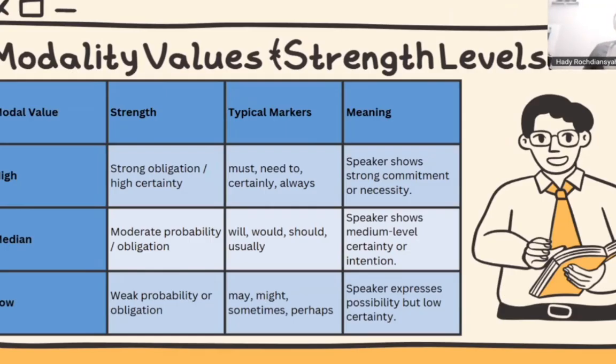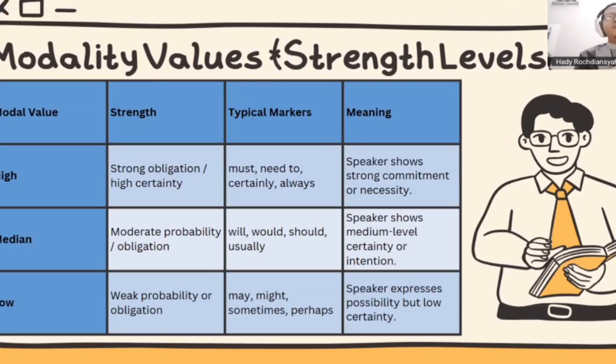The meaning is that the speaker shows strong commitment or necessity. When I say you must come on time, not late, these are strong statements that you must do it. If you cannot do that, that is nothing about it.